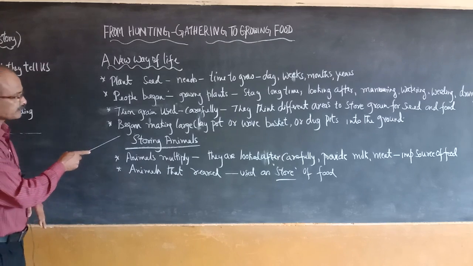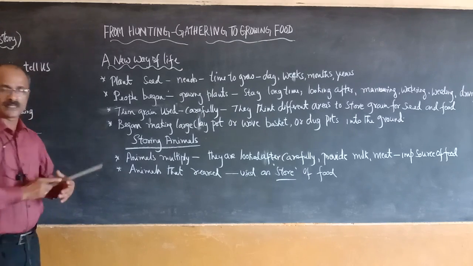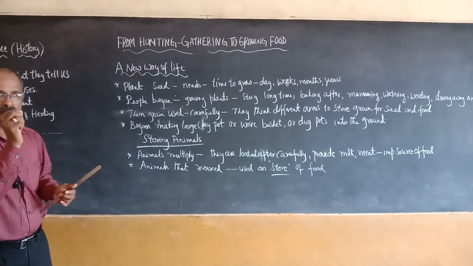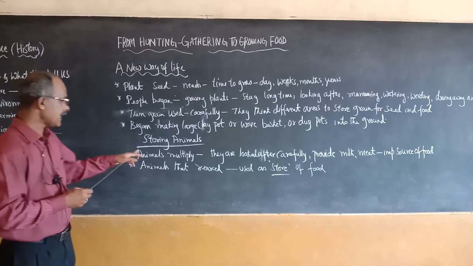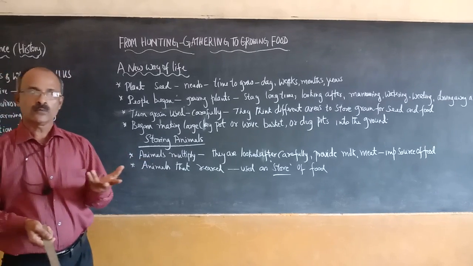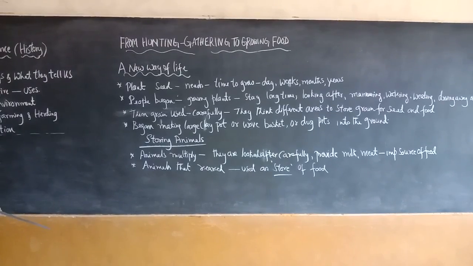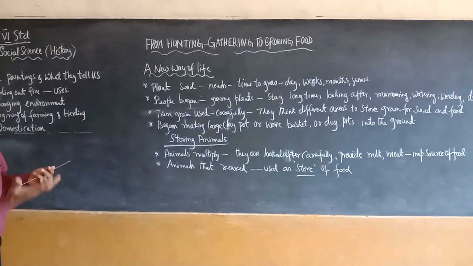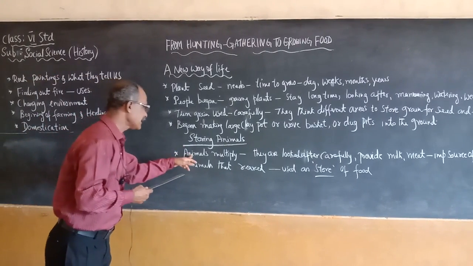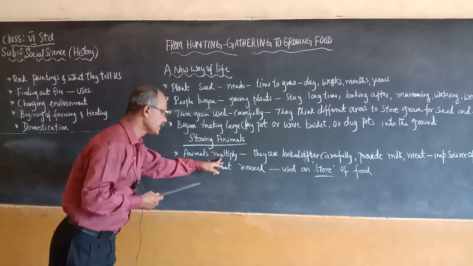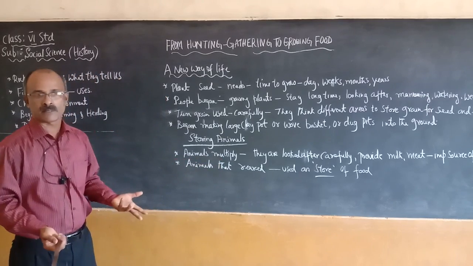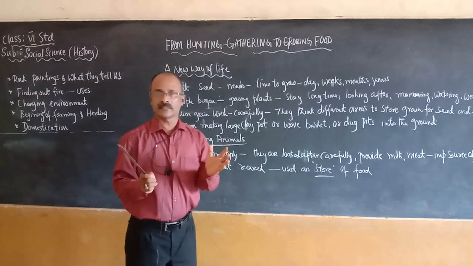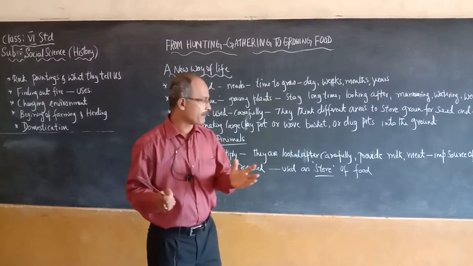Now the next topic, storing animals. How did they consider animals as a store of food? See, animals multiplied. We already studied this. What is the reason? The environmental changes. The change in environment led to climatic changes, which resulted in the multiplication of animals. So they began to increase in number in large quantity. That's why these animals were looked after carefully by the early people.